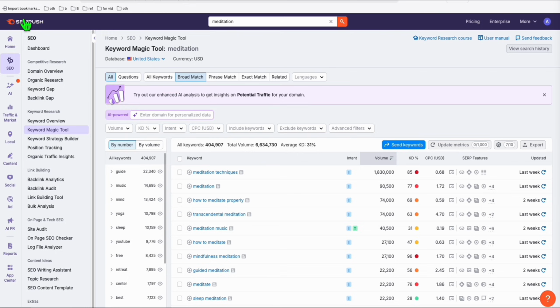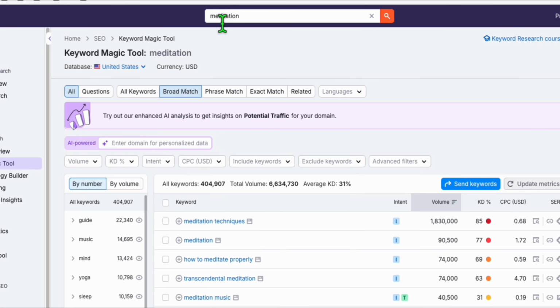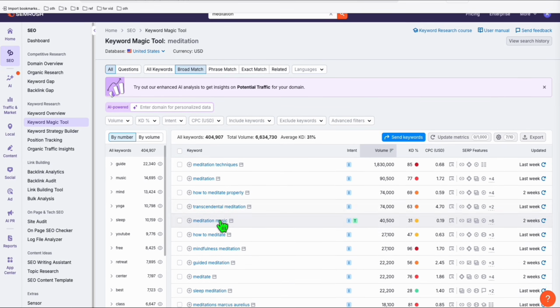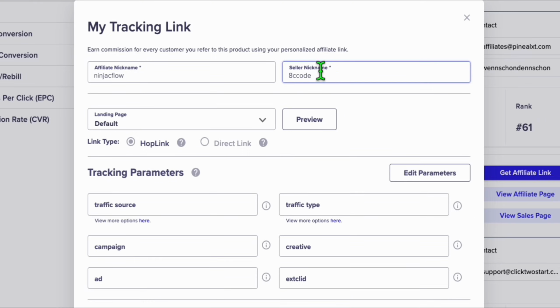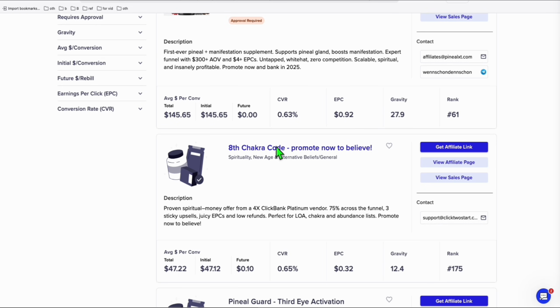Now we have this keyword tool right here. We will search meditation as our main keyword. Now look at this. These are some of the meditation keywords that we can route and post to our automation, in order for us to direct the traffic to the ClickBank offer, which is right here, the Chakra Code. This is just an example, so you can choose whatever offer you want to promote.